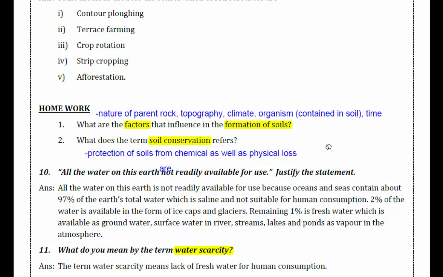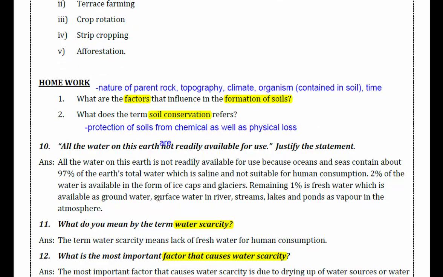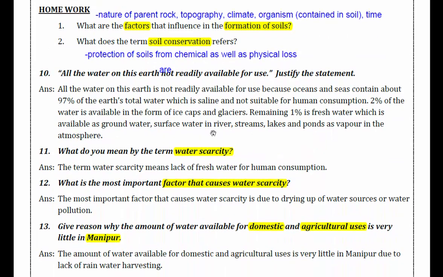All the water on this earth is not readily available for use. Explain, justify the statement. All the water on this earth is not readily available for use because oceans and seas contain about 97% of the earth's total water, which is saline. Saline means salty and not suitable for human consumption.